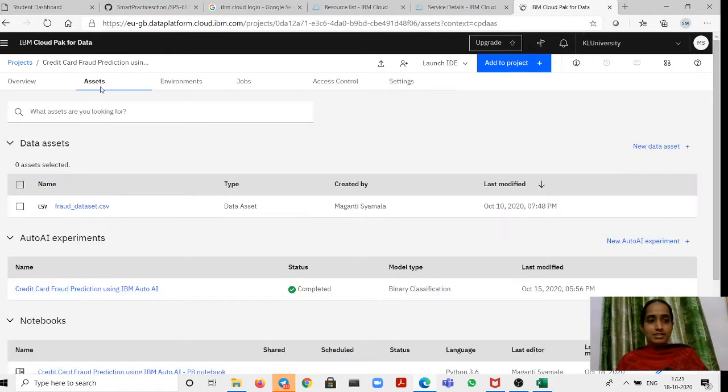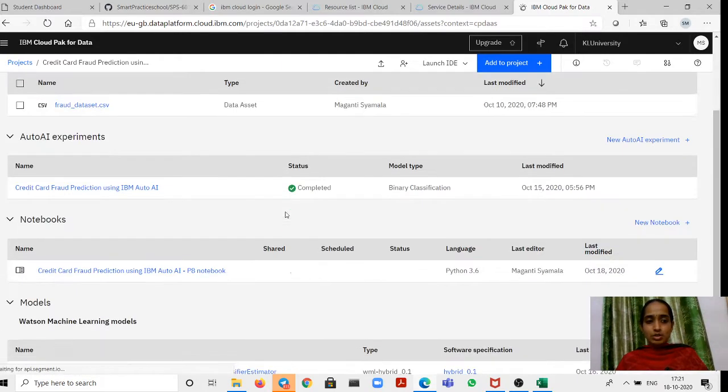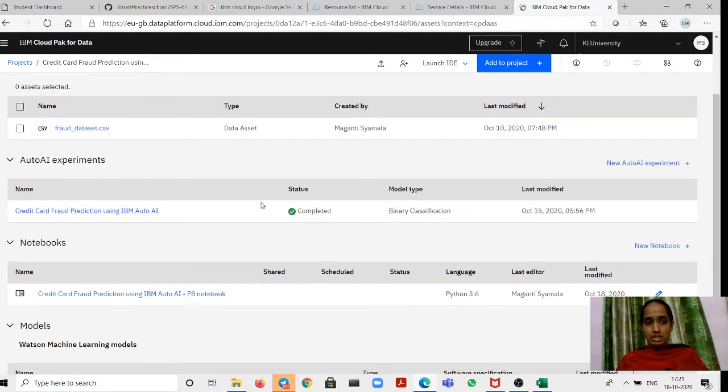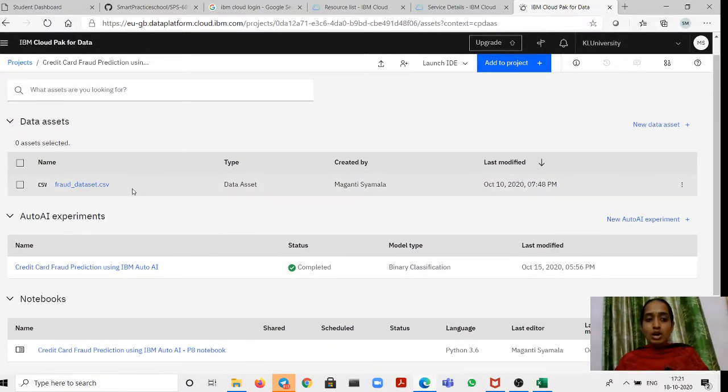In the assets, you are going to see what you have so far completed for this project. Initially, in order to model an algorithm, you require some input, right? For that reason I have imported this dataset.